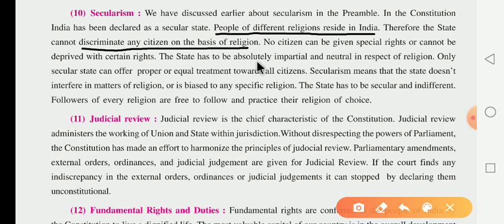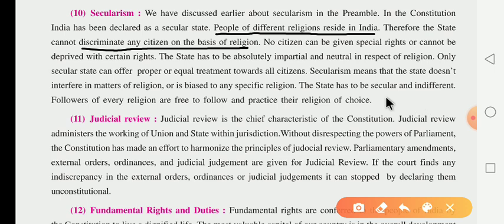The state has to be absolutely impartial and neutral in respect of religion. It means the state does not show any kind of partiality to anyone on the basis of religion. Only a secular state can offer proper and equal treatment to all citizens. Secularism means that the state does not interfere in matters of religion.